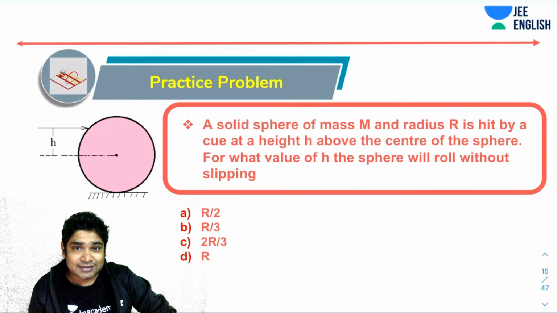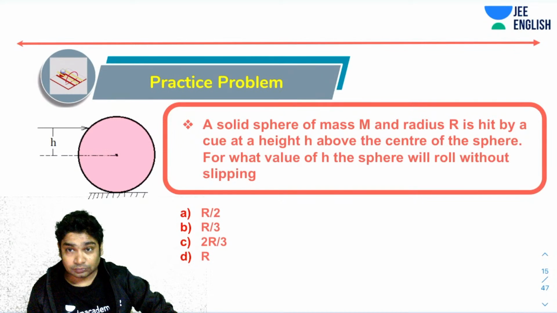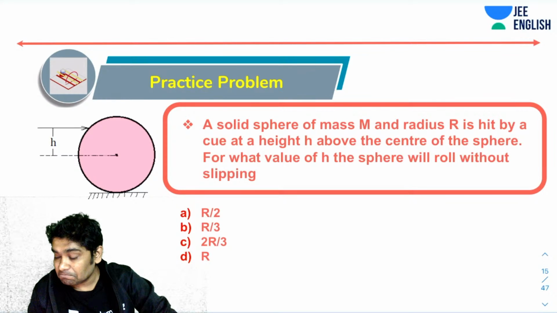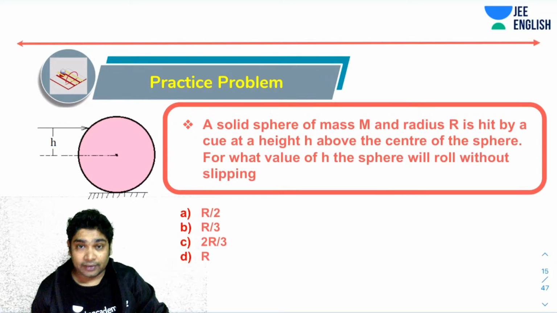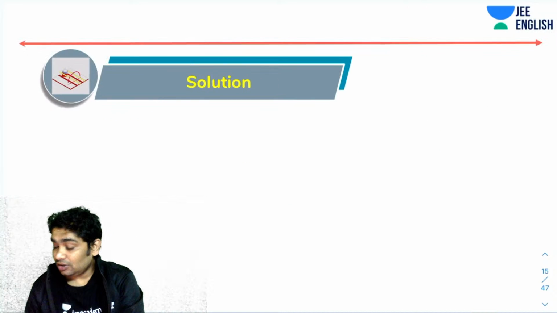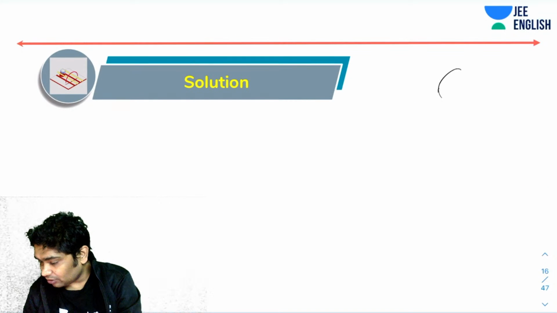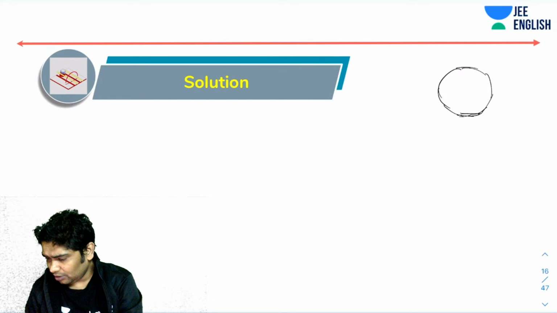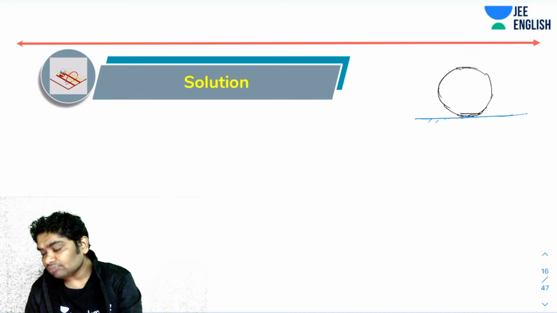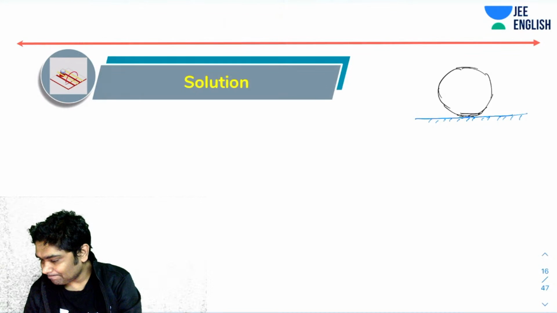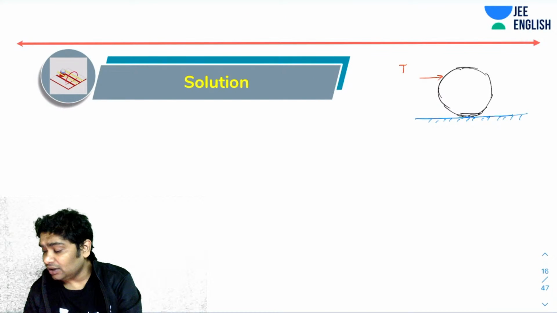All right, so anybody getting any answers? Okay. So let's see. What have we been told? We have been told that you are hitting this ball with a cue at a height h. I don't know, the options seem a little weird. Why do I have a feeling that none of them may also be correct? Okay, so imagine you applied an impulse here.